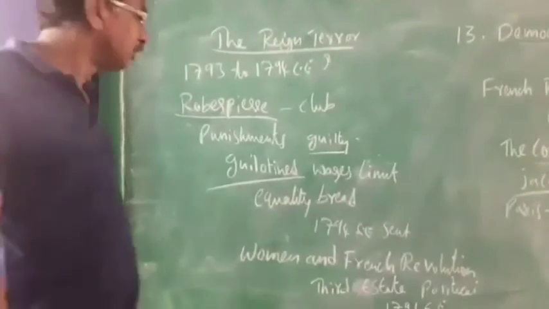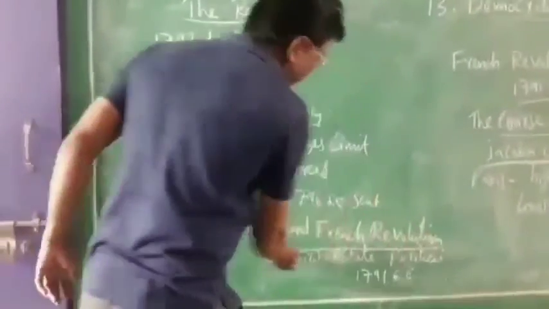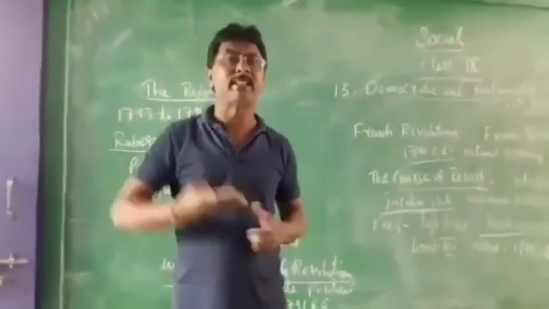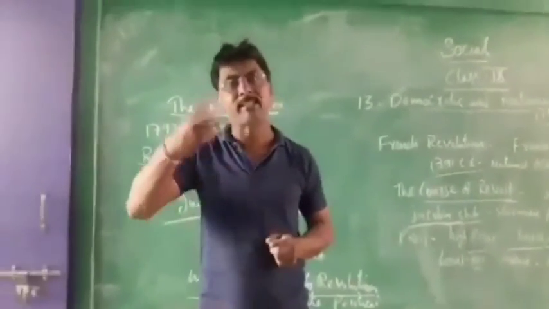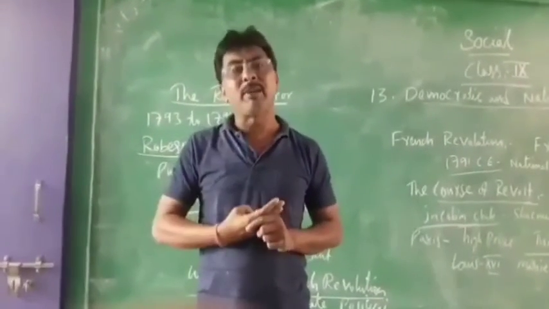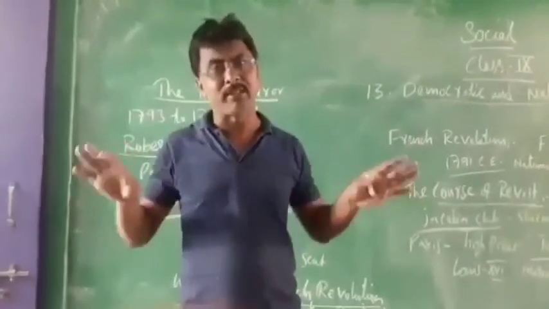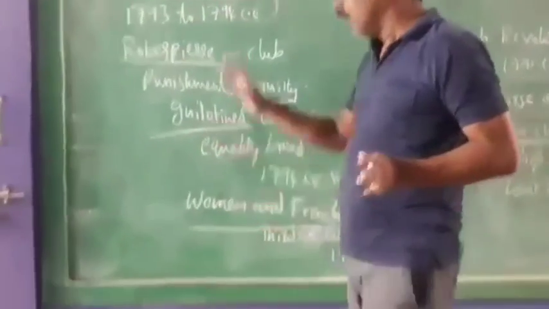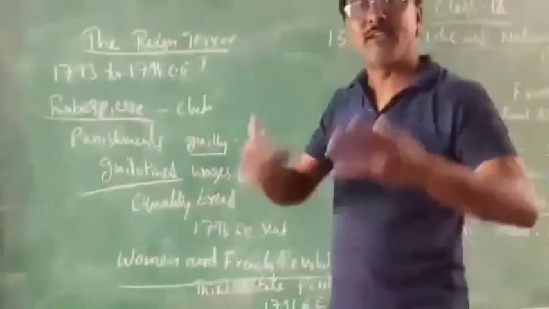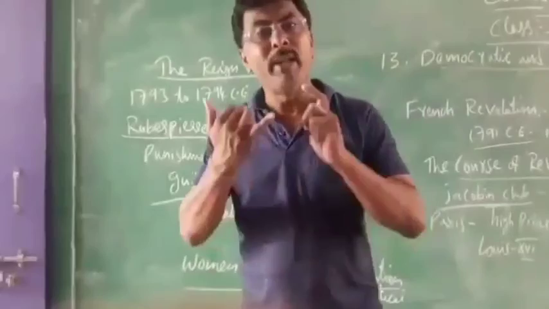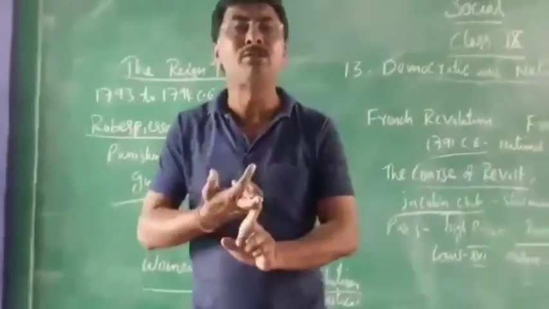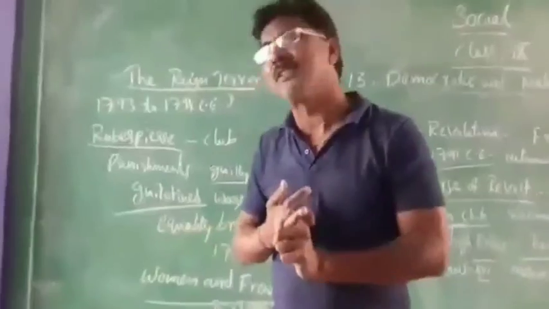Now, women and the French Revolution. After that, what happened? Equality was not there at the time. You know that France had three estates: first estate, second estate, third estate. But at last they brought equality for the classes, the first, second and third estates. But for women, when the right to vote was given, women were not given the right to vote. Women should not study, and women should not have the right to join any business.